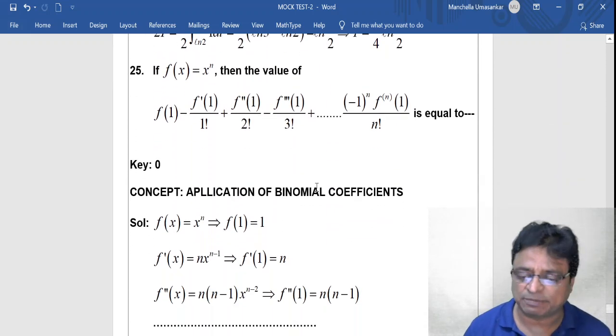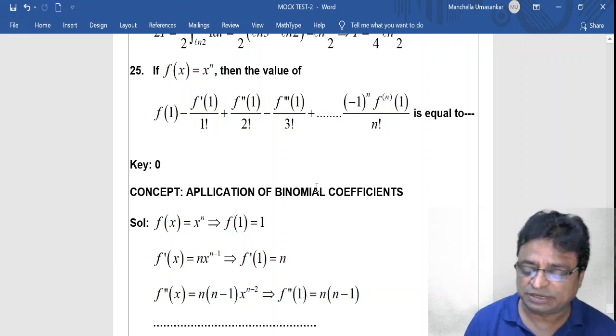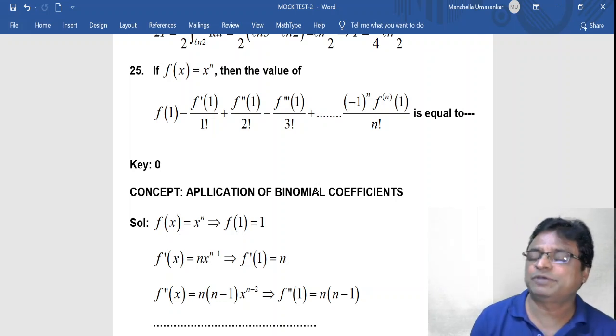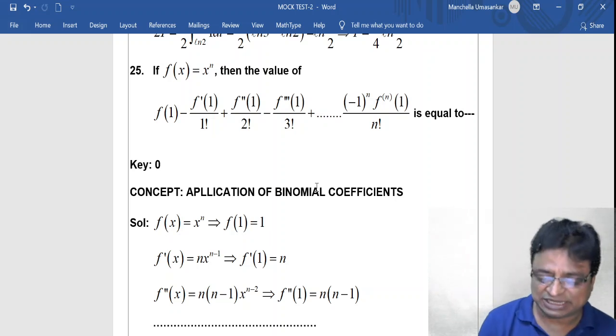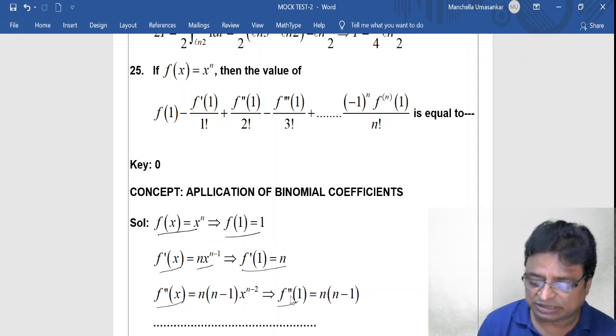Now 25th problem, actually it appears like differentiation orientation, but it is a combination of coefficients of binomial theorem also. The thing is, if f of x is equal to x power n, f of 1 is equal to 1. F dash x is equal to n x power n minus 1, f dash 1 is equal to n. F double dash x is equal to n into n minus 1 into x power n minus 2. So f to the power of n is equal to n into n minus 1, and so on, like that.